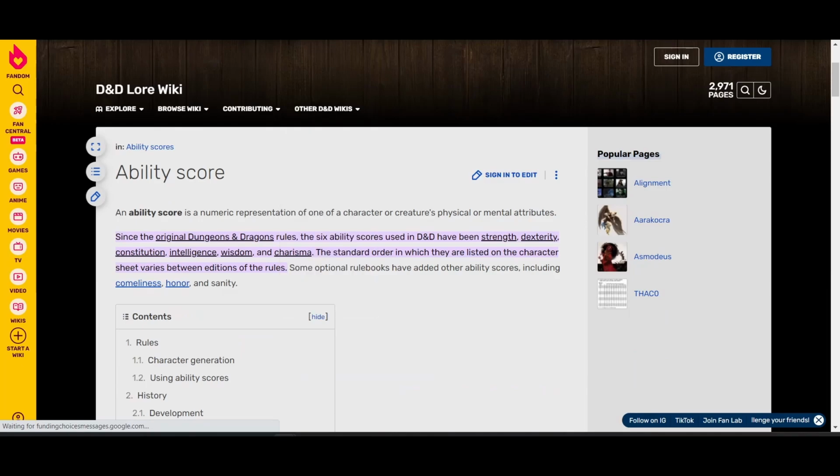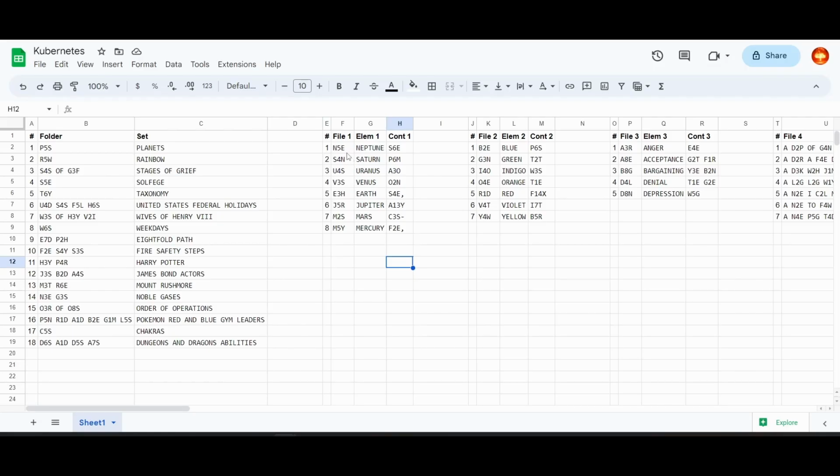Anyways, the reason I want to order them is because if you look at the folder names, you can see that the file 1 names are not alphabetized in a meaningful way, but every other one is, so I'd like to reorder them based on their order. And I'm going to assume that file 1's ordering is an error. If it's not, then we'll figure it out later. So let me reorder these.